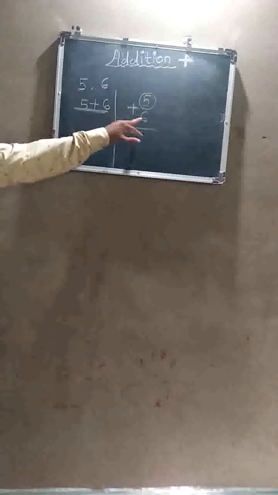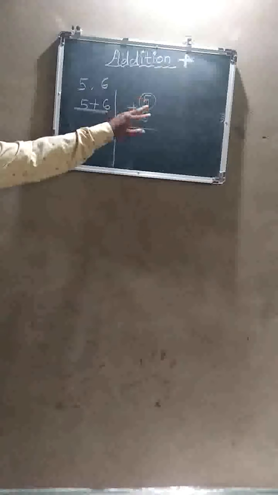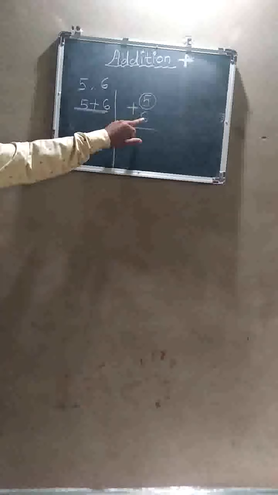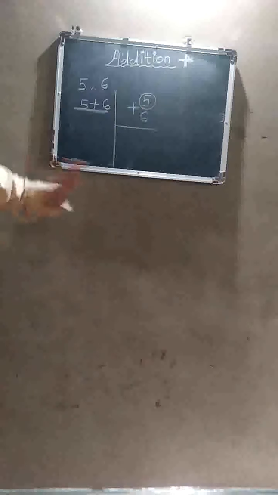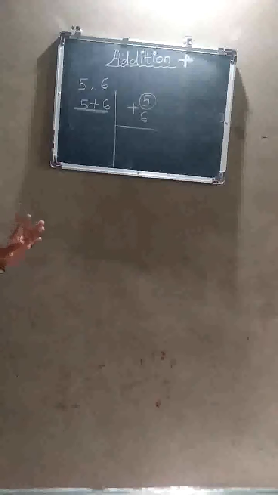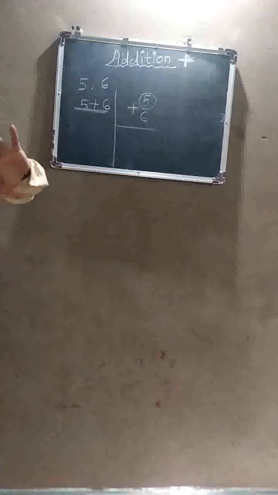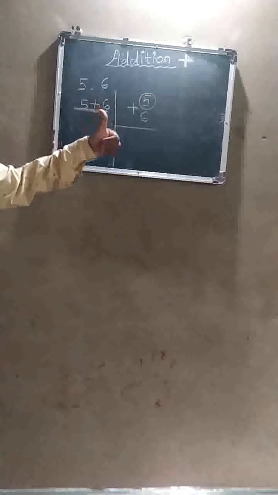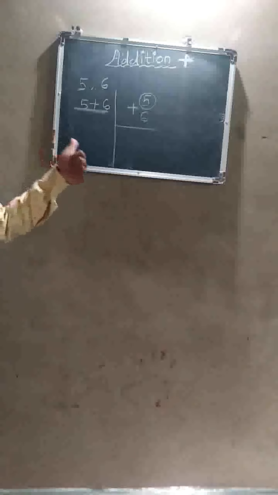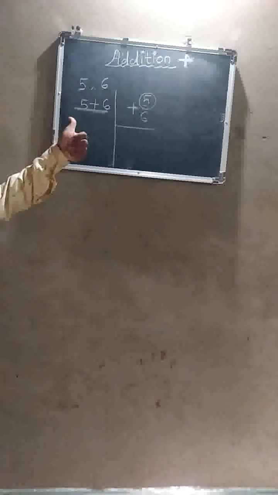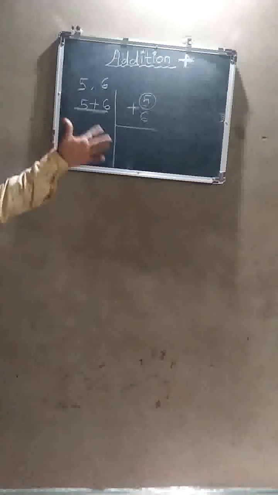So how many fingers? If you consider 5 fingers counted, then count only 6 fingers. And if you consider 6 counted, then count only 5 fingers. But if I think 5 is already counted, I have to count 6 fingers, starting after 5, because I assume 5 is finished. So after that number 5, I have to count 6 fingers. Let's count after 5: 6, 7, 8, 9, 10 and 11.